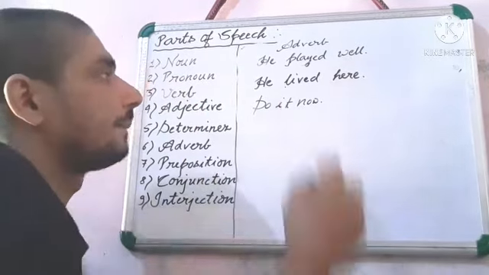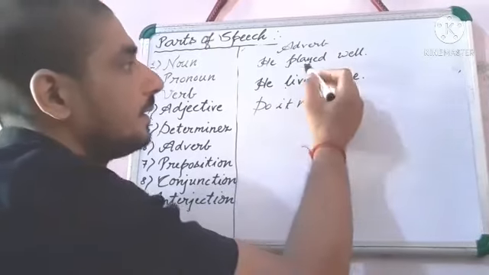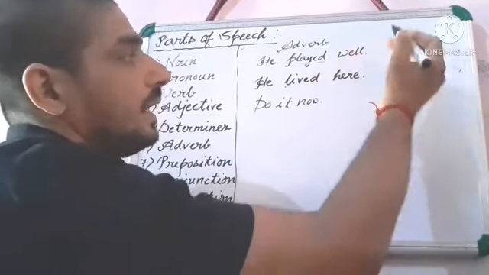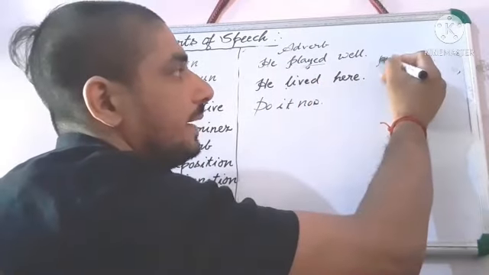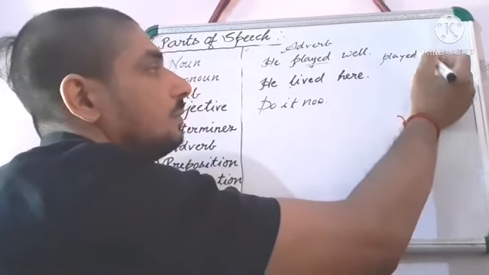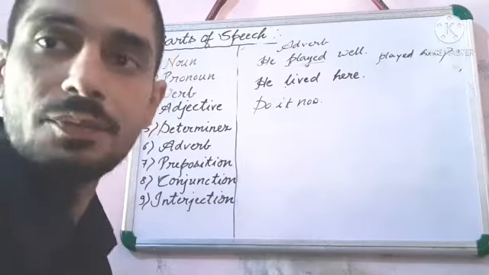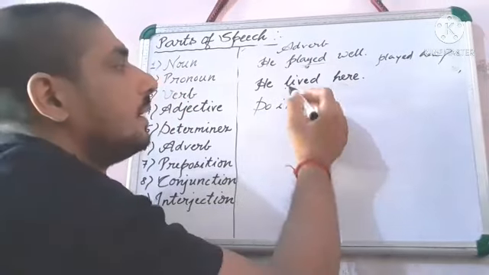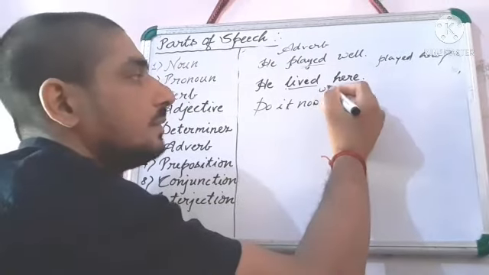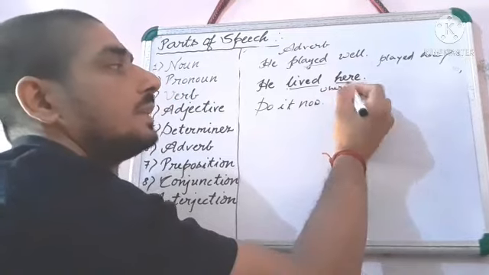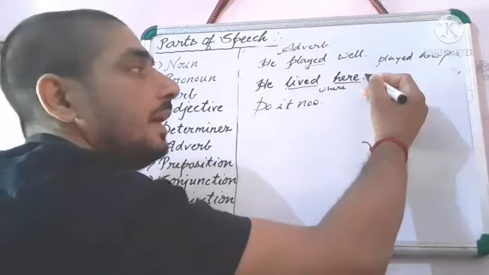We will see the examples. He played well. Played how? Understand? Played how? We use the adverb, then we get the answer, well. Adverb of manner. Lived where? We are adding lived where. The answer is coming here.